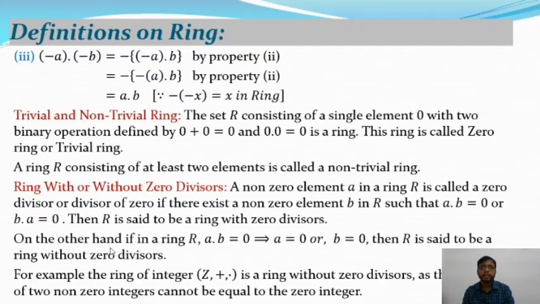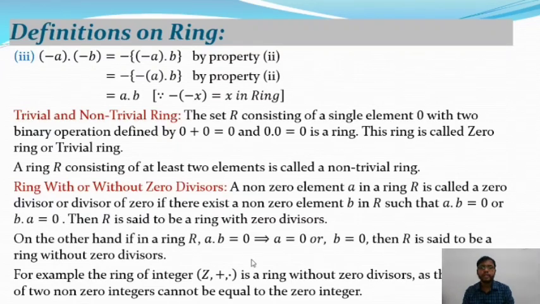On the other hand, if in a ring R, A dot B is equal to 0 implies A is equal to 0 or B is equal to 0, then R is said to be a ring without zero divisor. For example, the ring of integers Z plus dot is a ring without zero divisor, as the product of two non-zero integers cannot be equal to the integer 0.